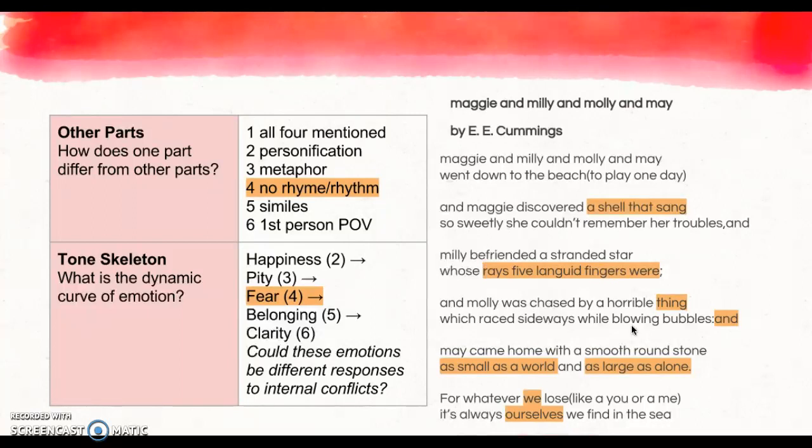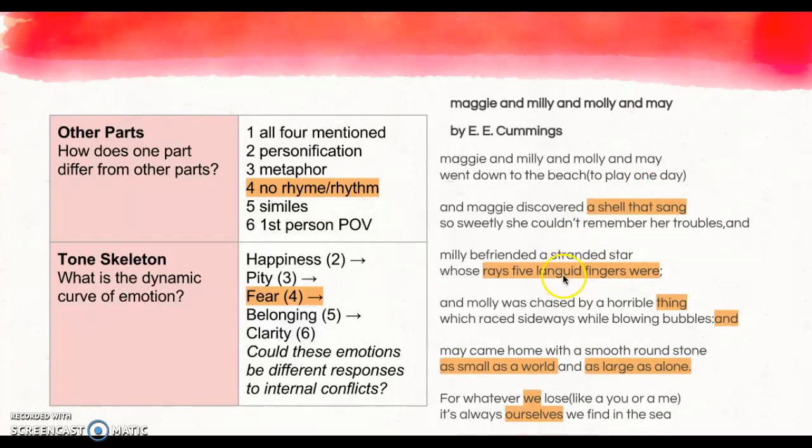This would also be another great way to organize your essay, really looking at the dynamic curve of emotion and what causes those shifts in emotion. You're actually looking for more than just one or two emotions. You're trying to break it down microscopically and look for all the little tone shifts throughout. So in stanza 2, I saw happiness, right? That she couldn't remember her troubles, this peaceful feeling.